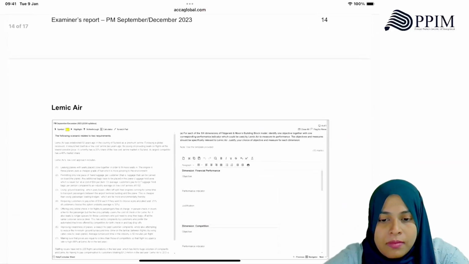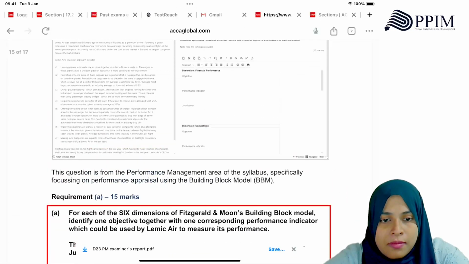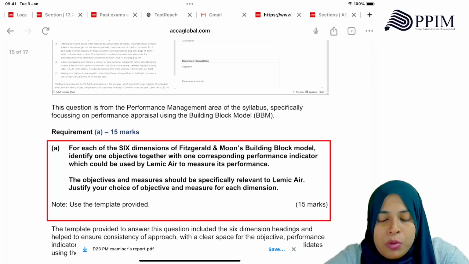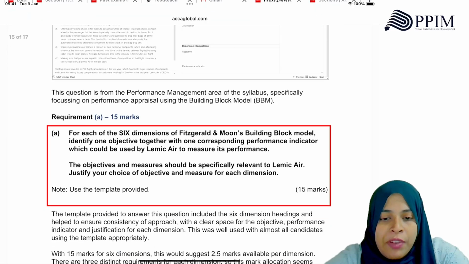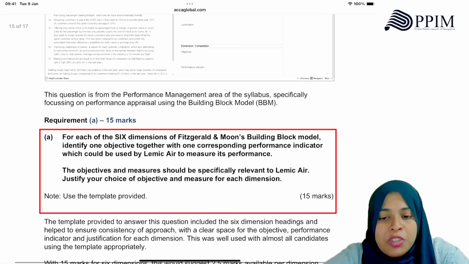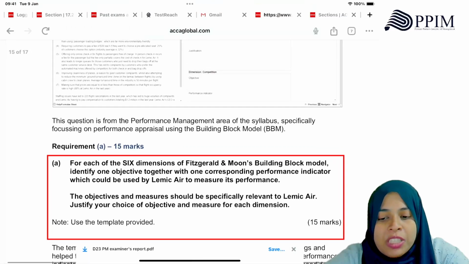Process costing. For each of the six dimensions of the Fitzgerald and Moon's building block, just identify one objective together with one corresponding performance indicator which could be used by Lemikia to measure performance. Objective and measure should be specifically relevant to Lemikia. Justify your choice of objective and measure.